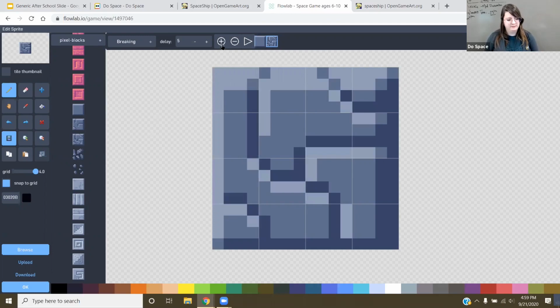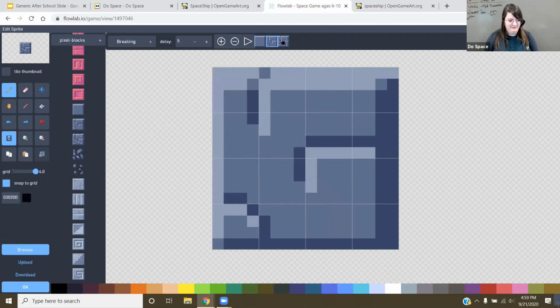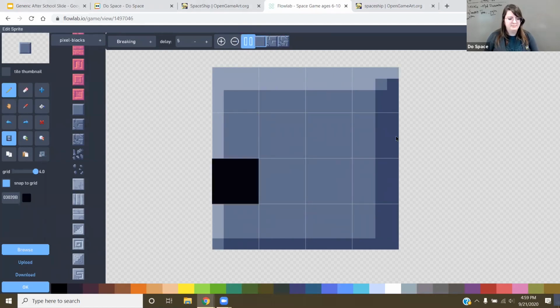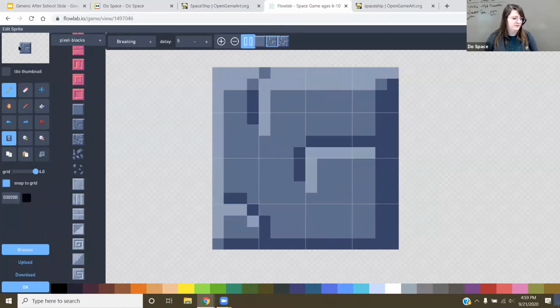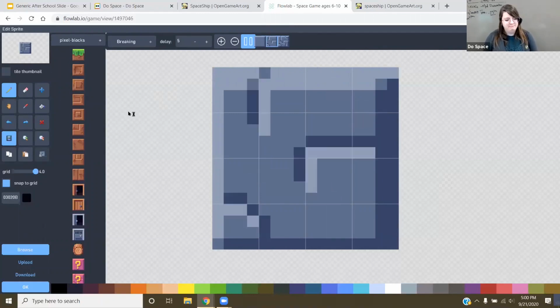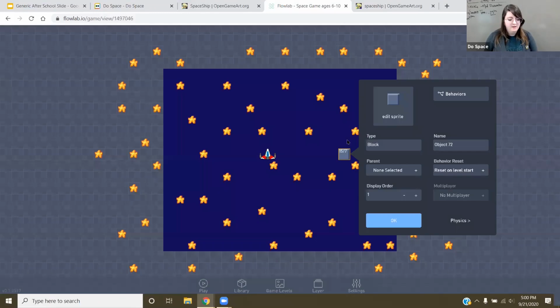So I'm going to click the plus again. And I'm going to click in the middle one here. There we go. So it breaks. So if you click on the play button, right about here, play, you can see it's playing animation. You can also see in the preview in the upper left right here. So I'm going to make it where you hit it several times, it breaks. Here we go. We got a good animation going here. Click OK. Of course, it's not going to show up in here at all, but we're going to fix that later.